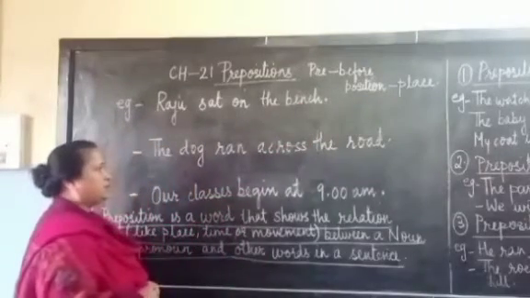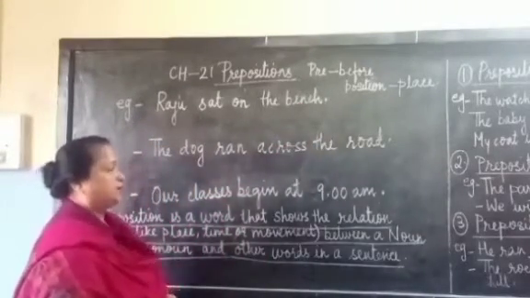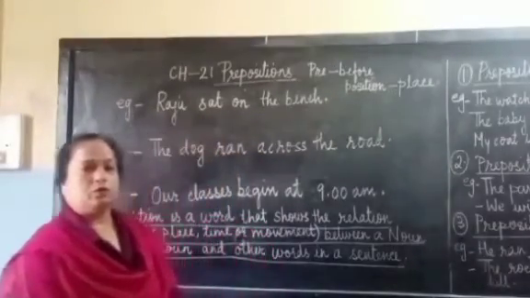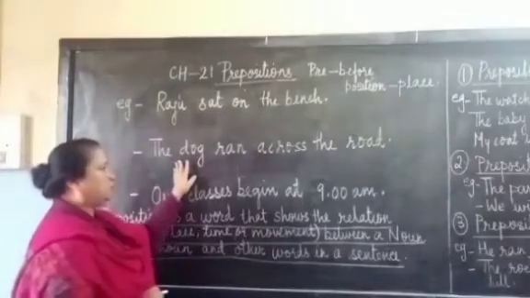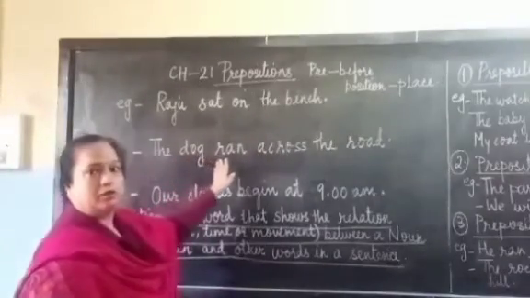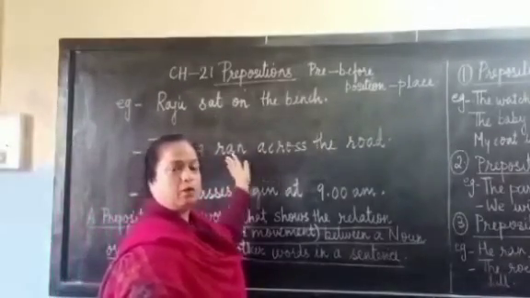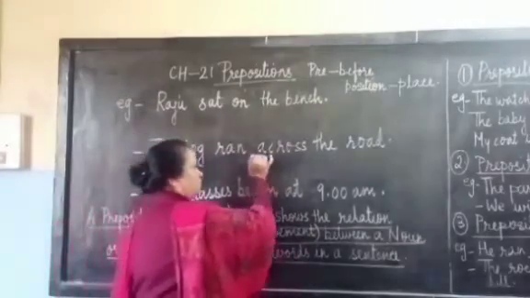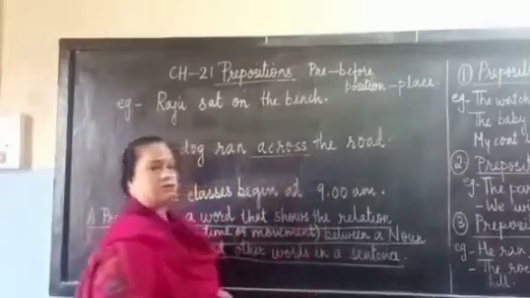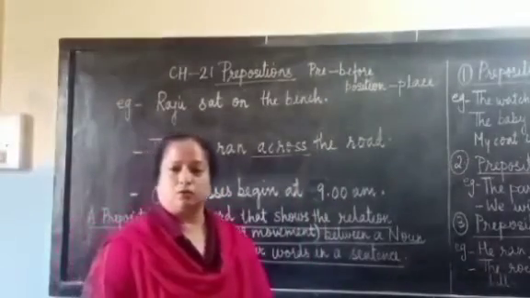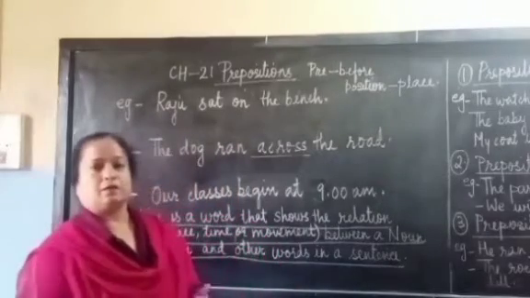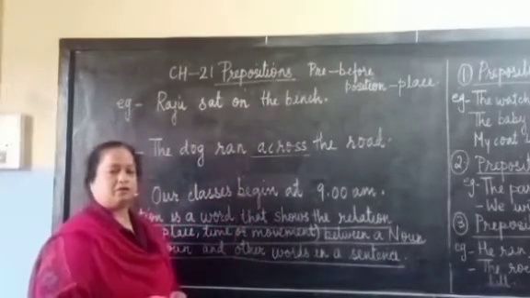Now, let us have a look at the next one. The dog ran across the road. In this sentence, children, we are talking about the dog, and we also know that the dog ran. But what is the movement of the dog? The movement of the dog is across. So, he ran across the road. So, across is the preposition that tells us about the movement of the dog.